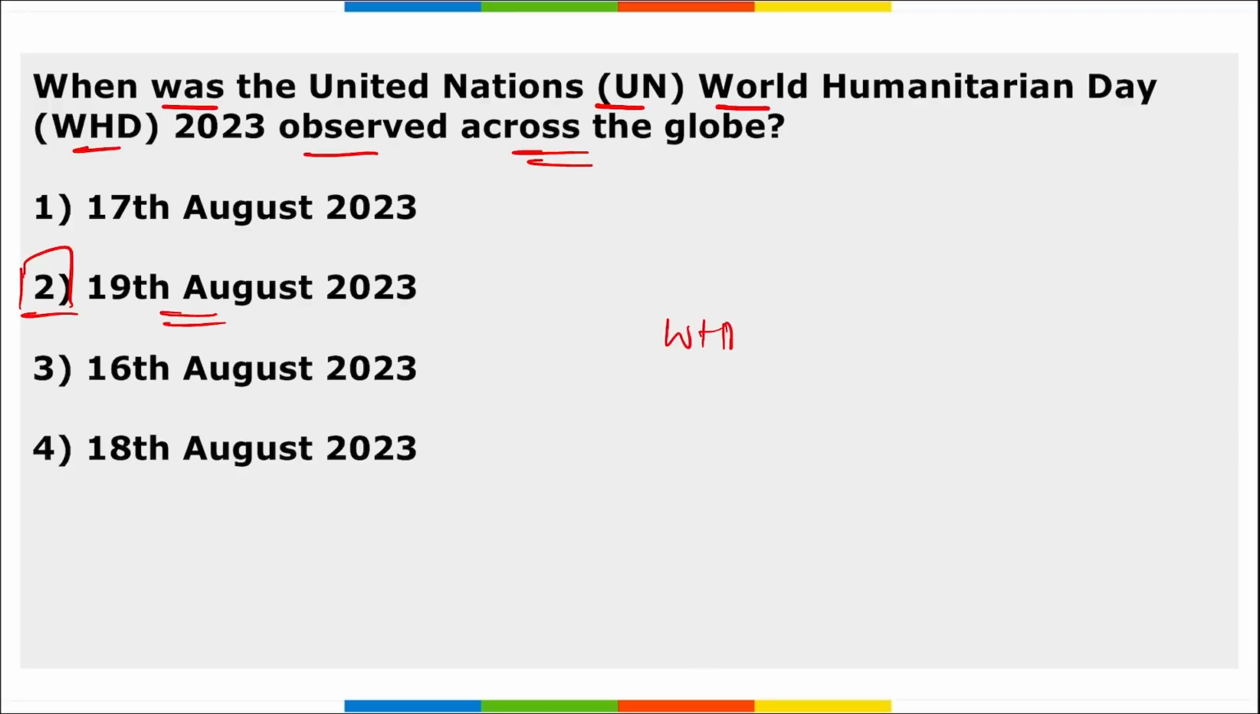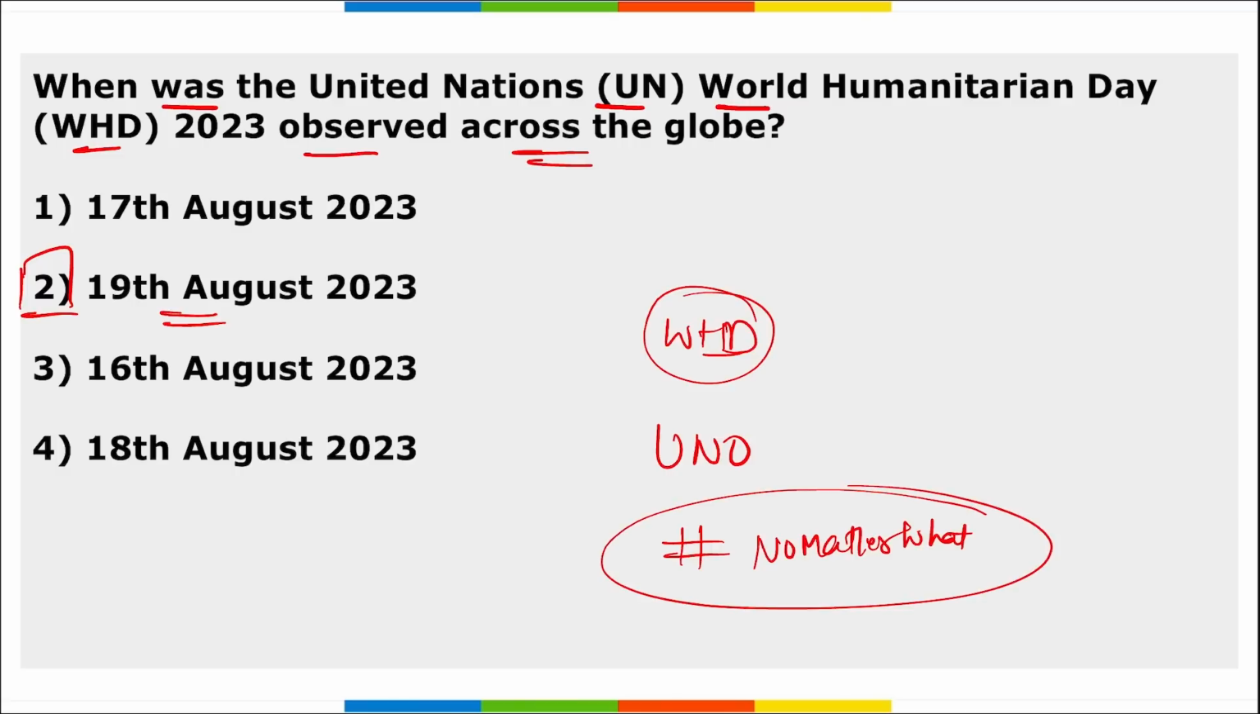World Humanitarian Day is a campaign by the United Nations Office for Coordination of Humanitarian Affairs. Correct? And remember, the 2023 World Humanitarian Day campaign tagline is hashtag No Matter What. Right? This is the campaign here, the tagline for the same.